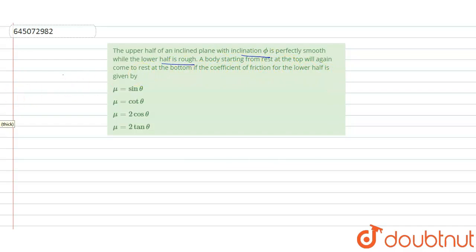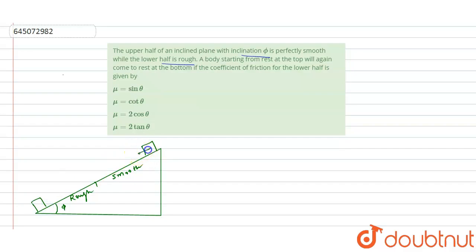Now, in this question we have been given an inclined plane with inclination angle phi. The upper half of this inclined plane is smooth and the lower half is rough, and it is given that a block starts from rest at the top point and comes to rest at the bottom point.